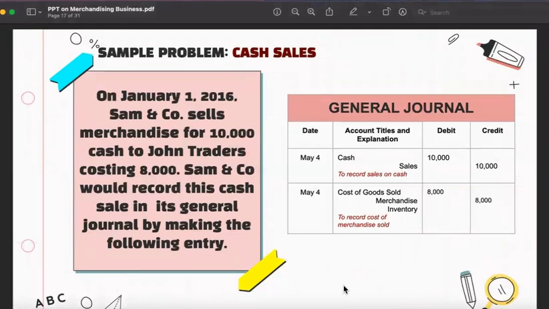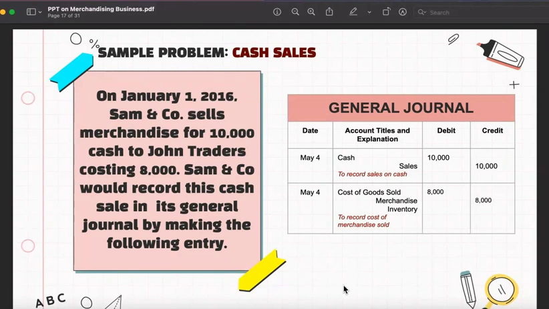So, for example, on January 1, 2016, Sam & Co. sells merchandise for 10,000 cash to John Traders, costing 8,000. Sam & Co. would record this cash sale in its general journal by making the following entry. So this time, hindi na tayo si John Traders, we are Sam & Co. For that sale in cash, we debit cash, kasi naka-receive tayo ng payment from John Traders, and we record sales.